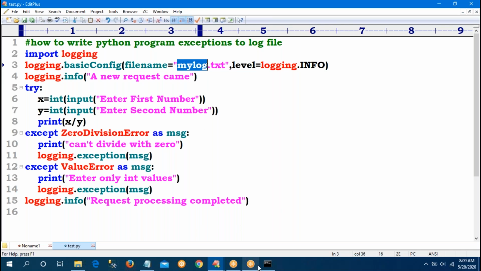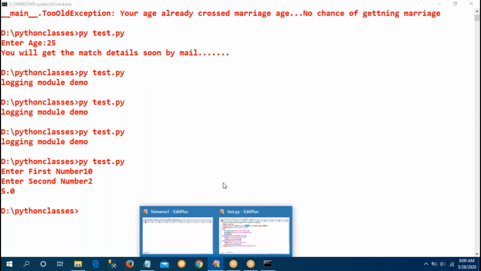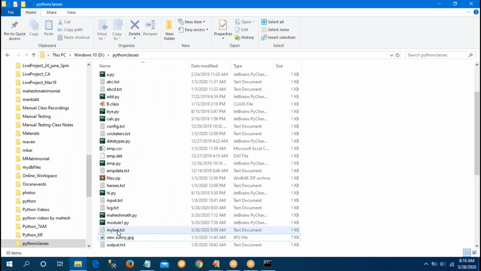Observe carefully. Run this. First, no exception: 10 and 2, 5.0. Observe. Go to mylog.txt. A new request came.